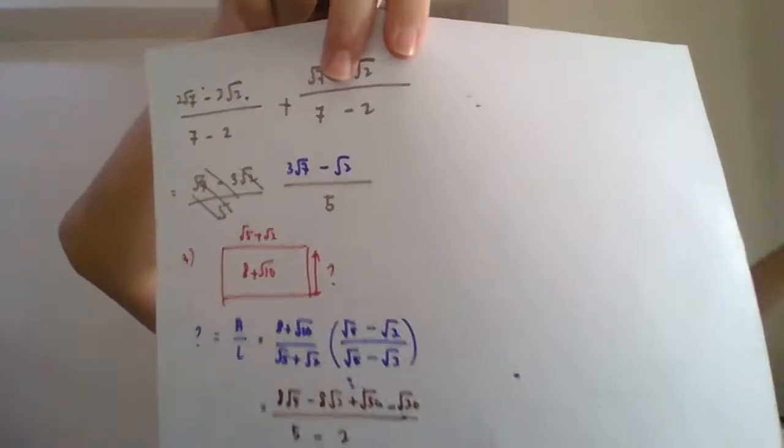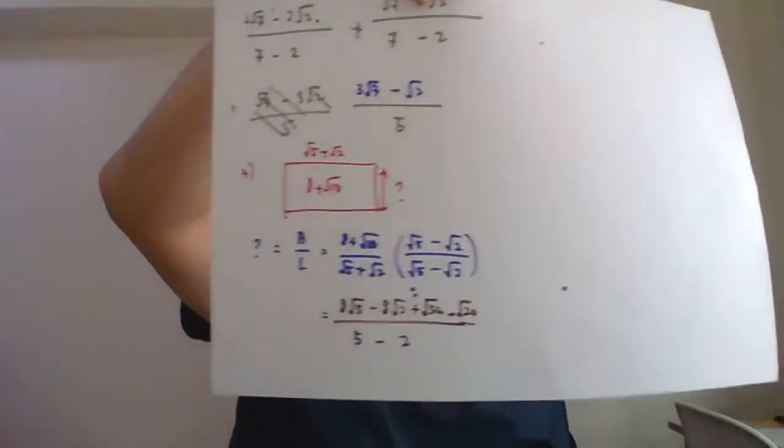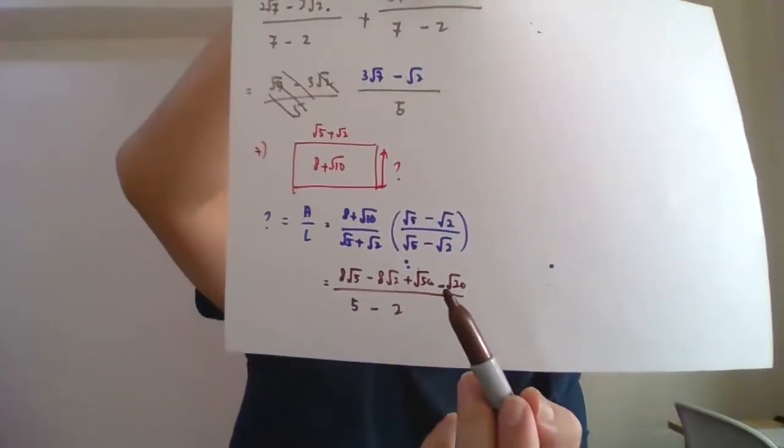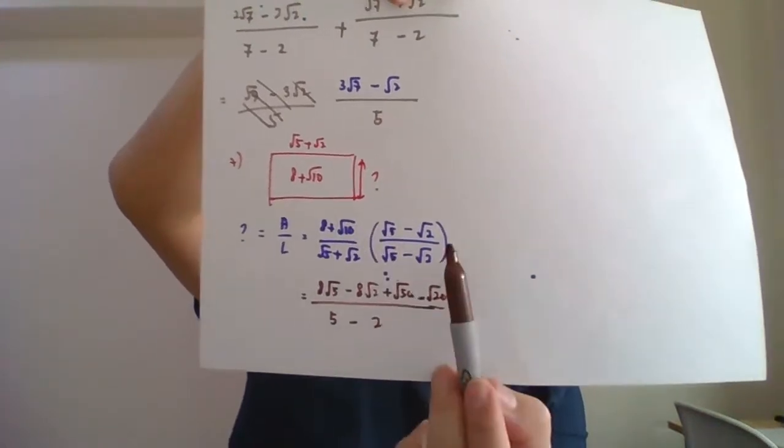Yang atas korang akan dapat 8√5 minus 8√2 and then plus √50, because √10 times √5, so √50, and then minus √20, because 10 and √2, so 10 times 2, 20. Alright? So selesaikan, korang akan dapat apa?